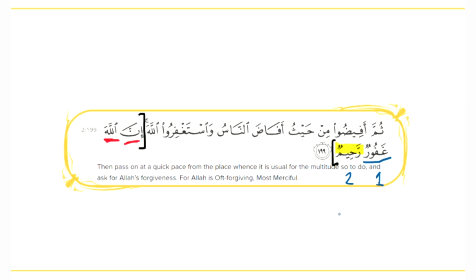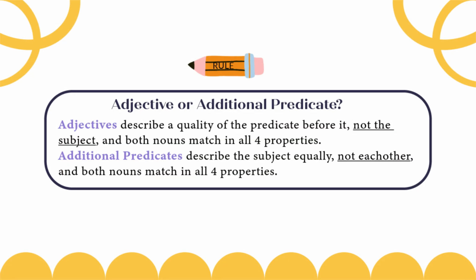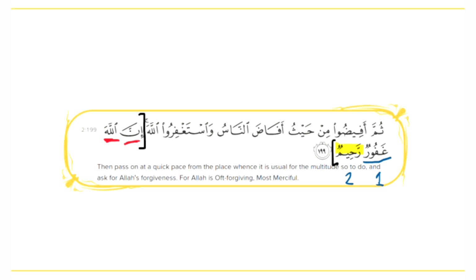So how do we distinguish between the two? And this goes back to a very basic rule and principle. Two or more predicates can be used in a nominal sentence with the condition that each predicate describes the mubtada to the same degree as opposed to describing each other, okay? Rahim here is not an adjective for Ghafoor. They're both descriptive qualities that refer back to the mubtada, i.e. lafdhul jalala, equally. And so we see here in this translation as well, indeed, Allah is forgiving, merciful.